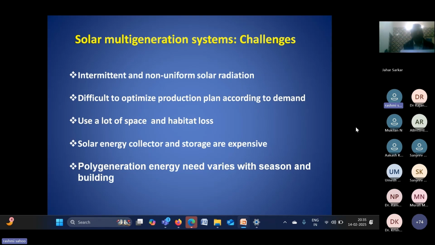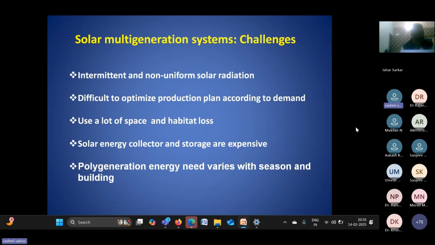So when we design that system for certain solar energy, one option is to use a solar energy storage system, so that up to many percent we can solve this problem. The second issue is that it is difficult to optimize the production plan according to the demand.